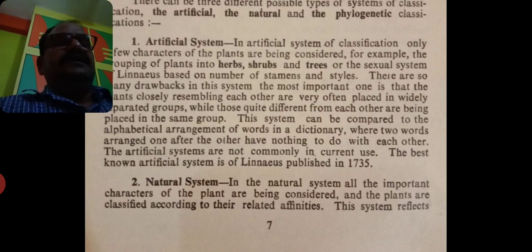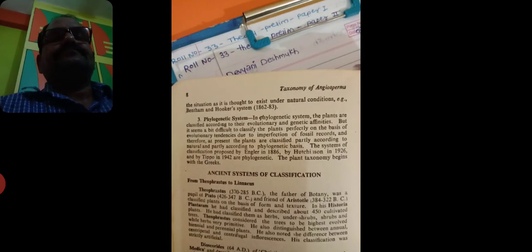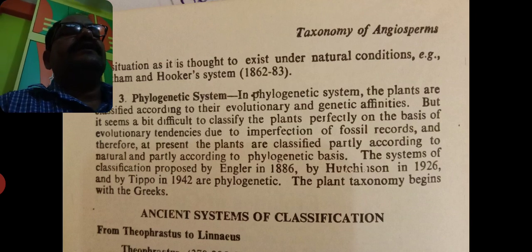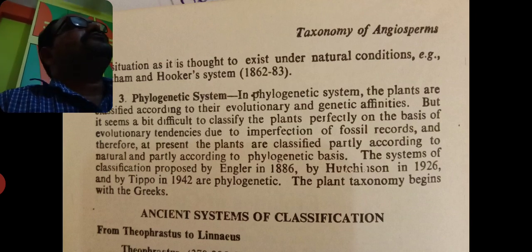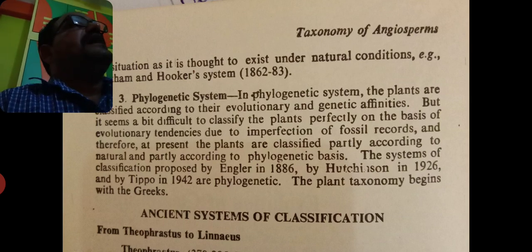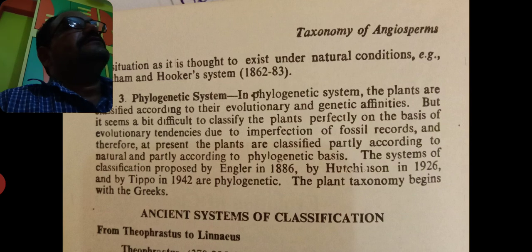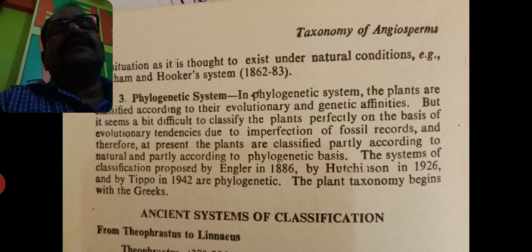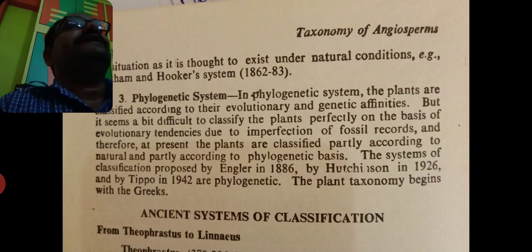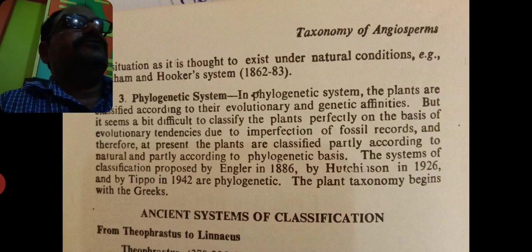This system reflects the situation as it is thought to exist under natural condition, and the best known natural system is nothing but the Bentham and Hooker system, and these are the two botanists, the two taxonomists who worked in Kew, England, Royal Botanic Garden, Bentham and Hooker. And what is the period of that working? That is 1862 to 83. So the best known natural system is the Bentham and Hooker system.